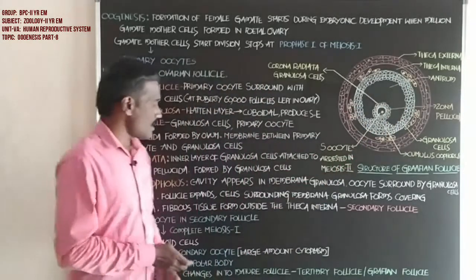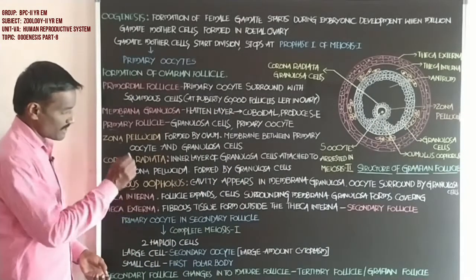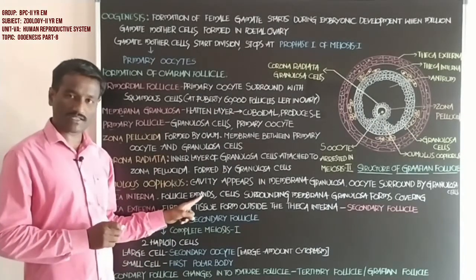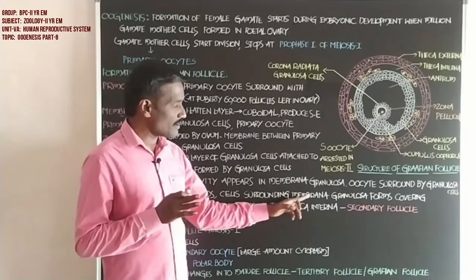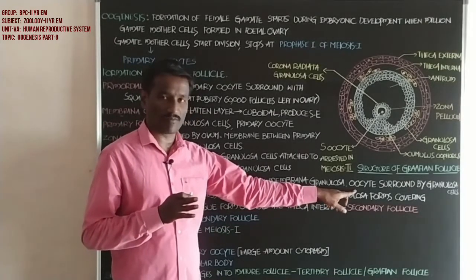Next, the theca interna. The follicle expands at this time, and cells surround the membrana granulosa.